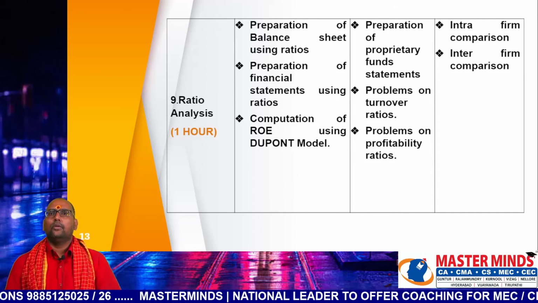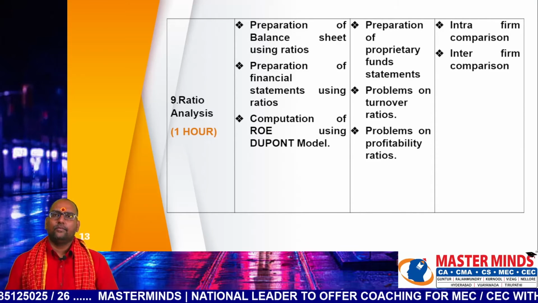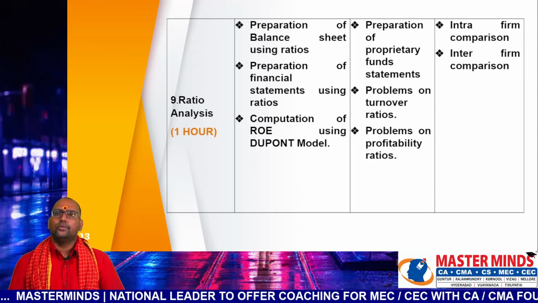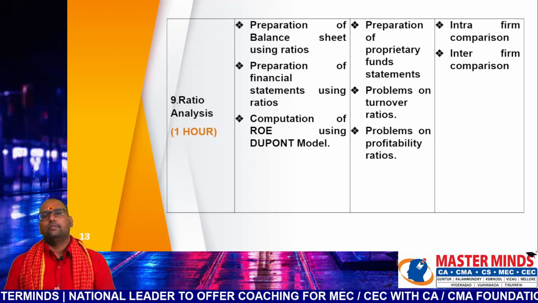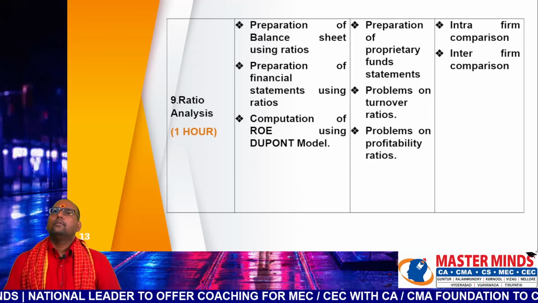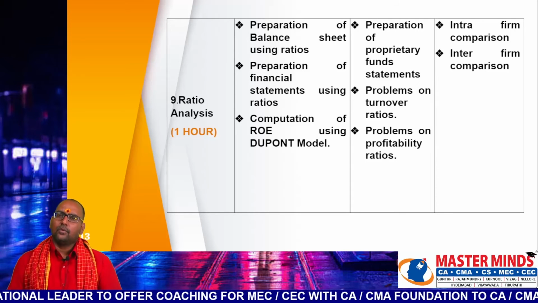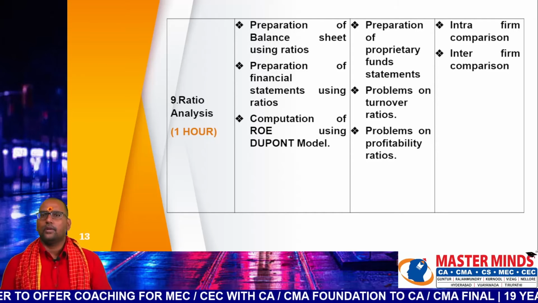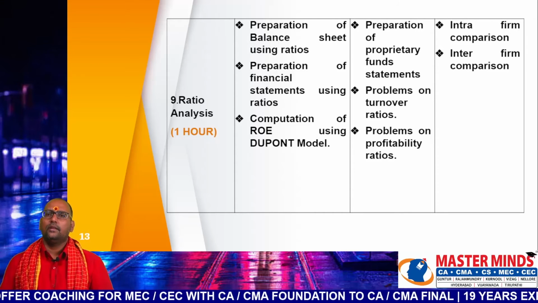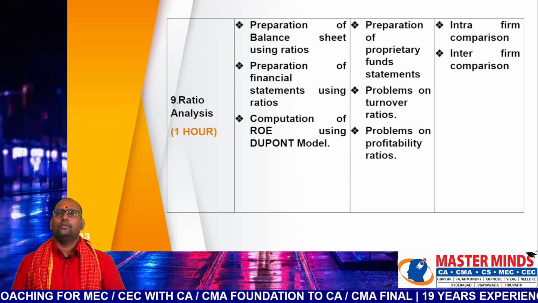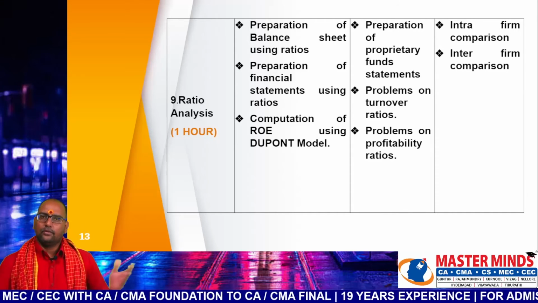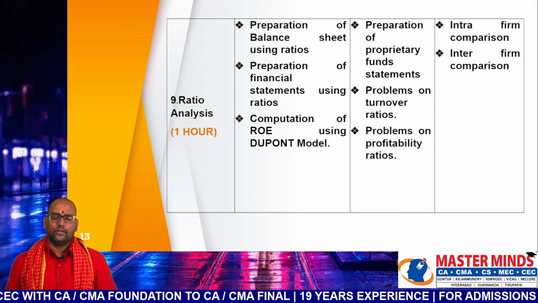According to the DuPont model, you need to find the ROE, like ROE as per DuPont model is equal to net profit ratio into asset turnover ratio into equity multiplier. Then preparation of proprietary fund statement, problems on turnover ratios, problems on profitability ratios are part of second priority. In last priority, intra-firm comparison is there, where you need to compare the data of the company using the past data or with the industry standard.